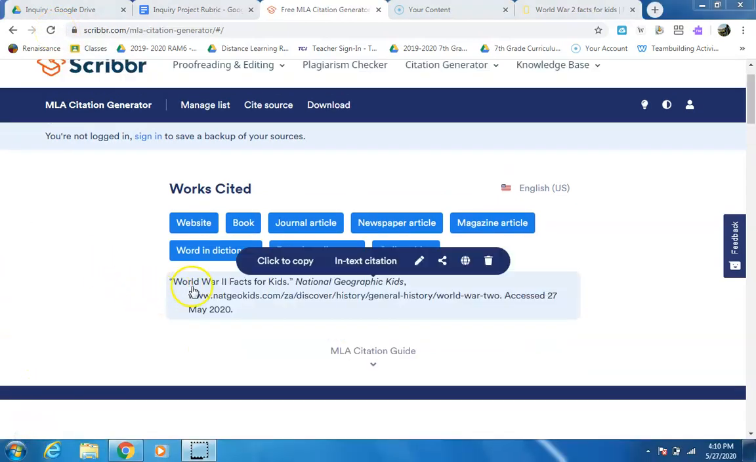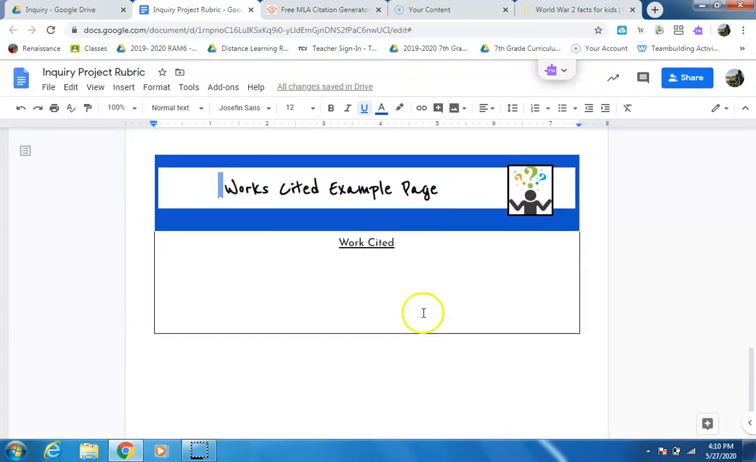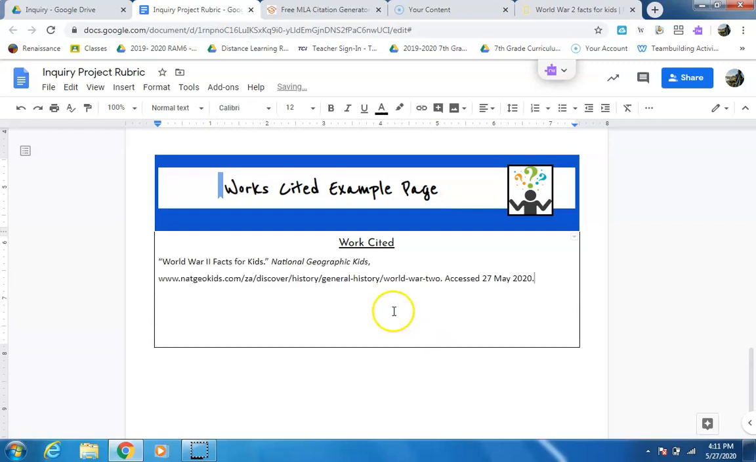And perfect, here is our citation. This is fantastic. You just press click to copy. You bring it over to your works cited page, which again, you can just make into a slide if you want. You can make it into a whole document. I think a regular document would be the best way to do this, but it is up to you.